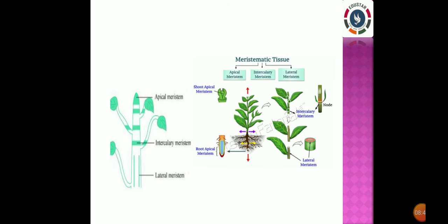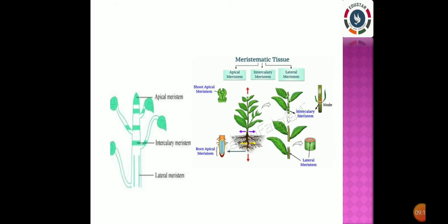So, apical increases the length and lateral increases the girth of the plant. This is also known as the cambium of the plant. Cambium, C-A-M-B-I-U-M.